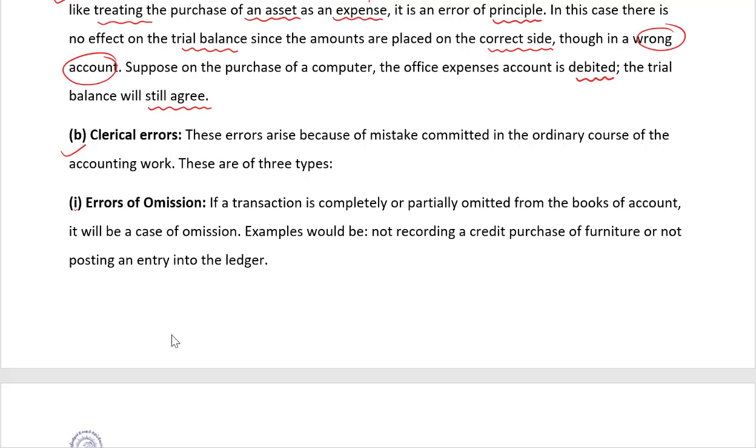Next is clerical error. These errors arise because of the mistake committed in the ordinary course of accounting work. This is of three types. Error of omission. If a transaction is completely or partially omitted from the books of accounts, it will be a case of omission. Example would be not recording a credit purchase of furniture or not posting an entry into the ledger. My dear students, I believe you must have understood that not recording a credit purchase of furniture is error of complete omission.